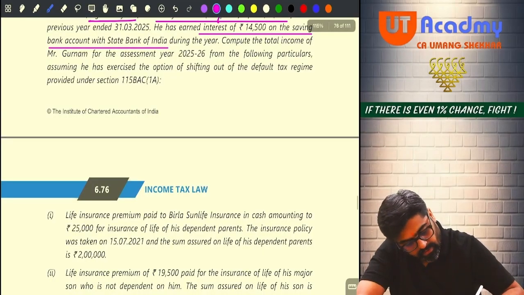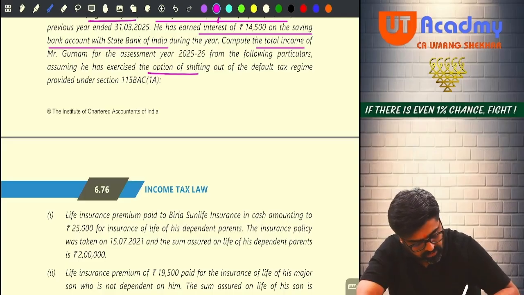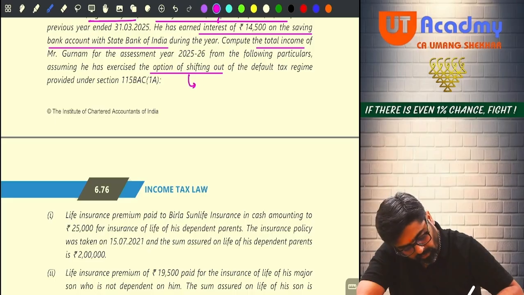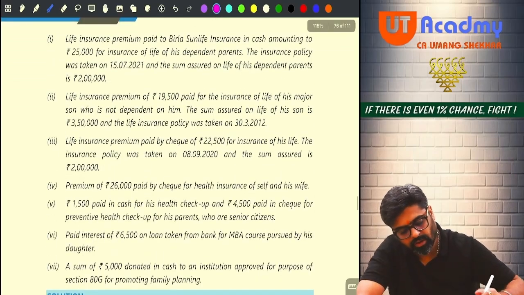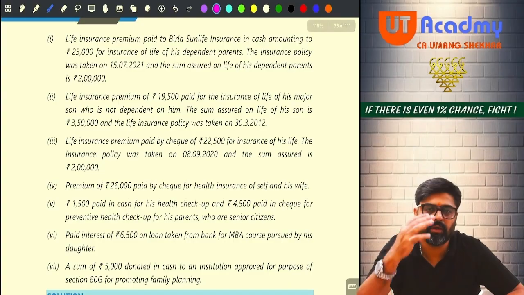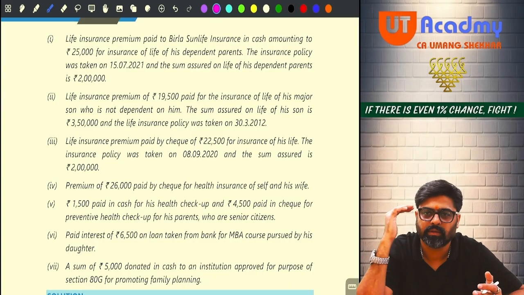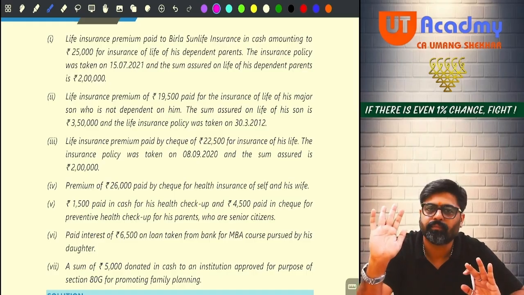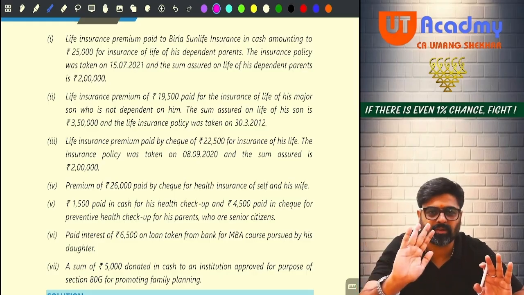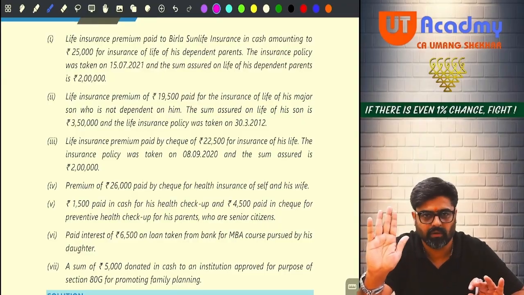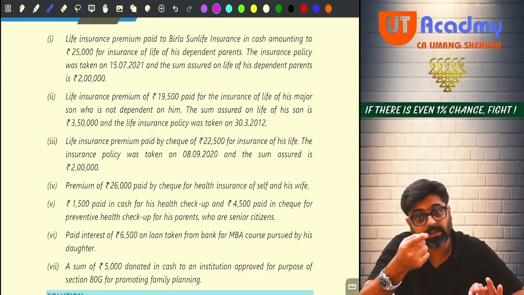Now, compute the total income from the following particulars, assuming he has exercised the option of shifting out, meaning 115BAC not followed. Okay. Now, life insurance premium paid to Birla Sun Life in cash. Even if it is paid in cash, life insurance premium is allowed. Okay. But wait. Still it will not be allowed.